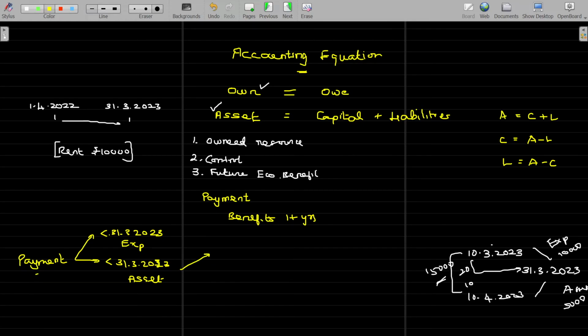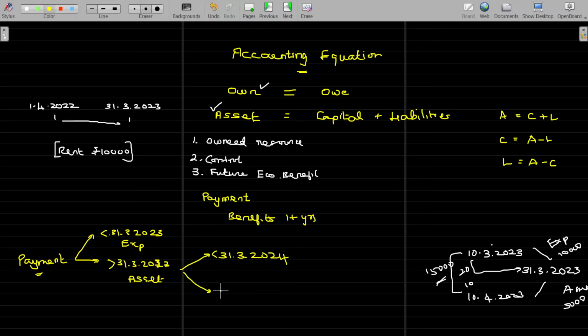This payment gives me benefit beyond this period, 31st March 2023. But the benefit is over by 31st March 2024. The benefit should be anywhere between 31st March 2023 and 31st March 2024. Clear?